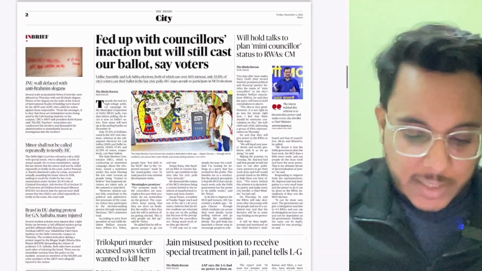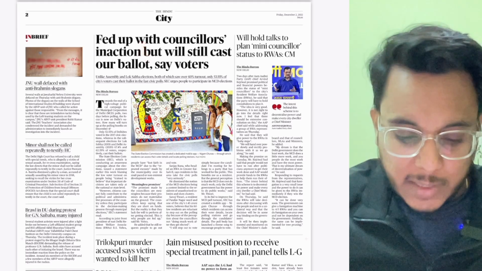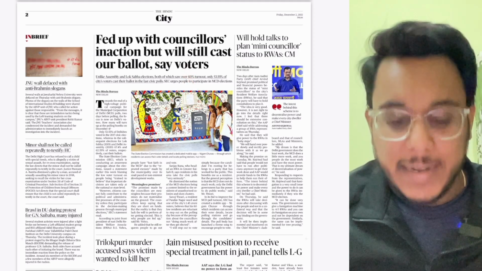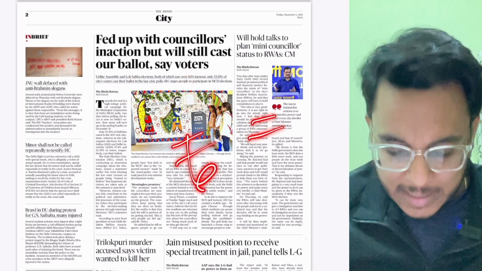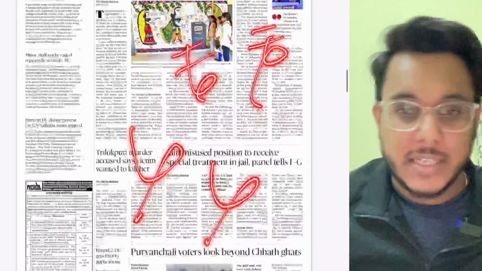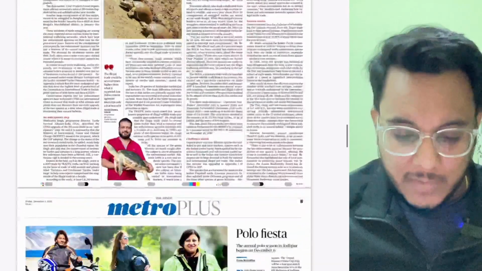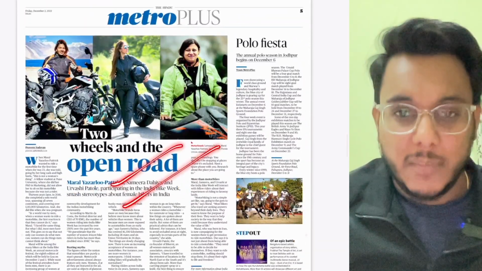Then moving on, in the city section, "Fed up with councillors in action but will still cast our ballot, say voters." The MCD elections are coming in Delhi, and in that direction every day these articles are coming. Not important articles with respect to the examination. Again, moving on, the regional politics etc. has been given in this direction. Then we have the Metro Plus.